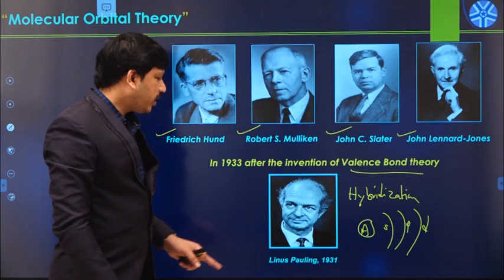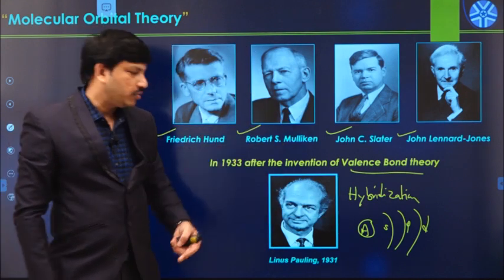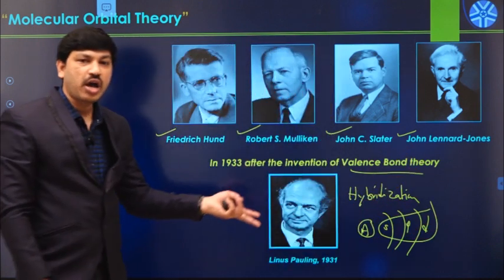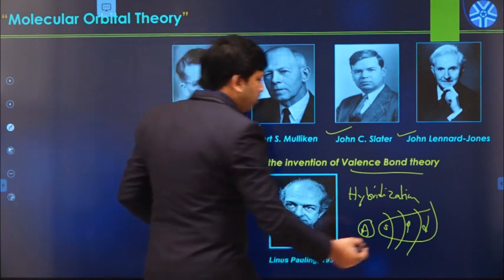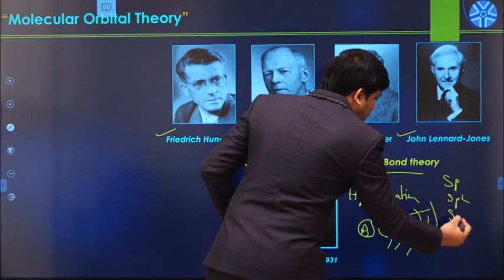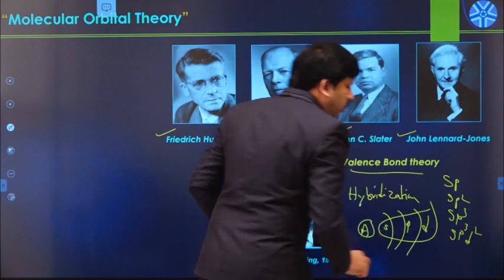Whenever this atom undergoes bond formation with another atom, these orbitals undergo different types of hybridization depending upon the type of molecule, like sp, sp2, sp3, or sp3d2 hybridization.